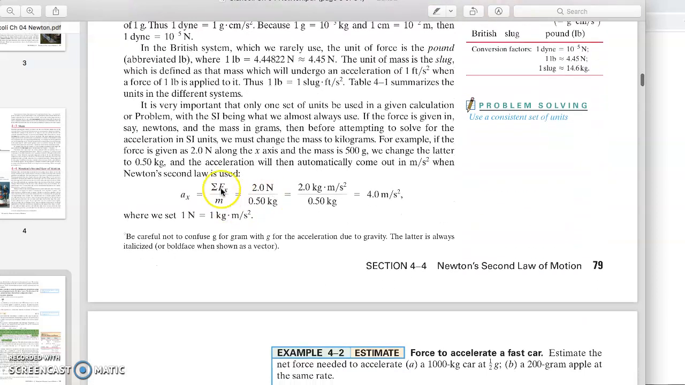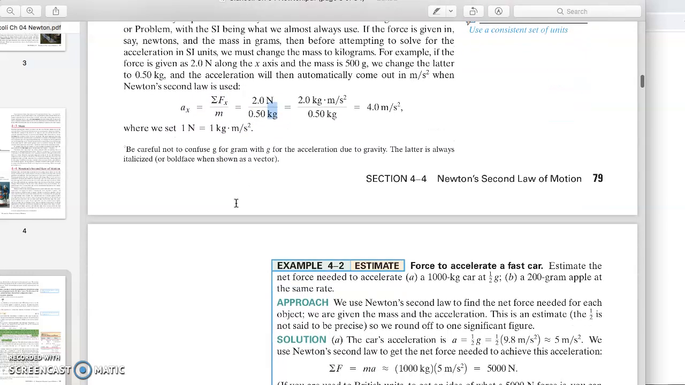All right. And here you can see that there is an example. You can go through this example, but you have to pay attention that if we have a mass in grams and you are asked to find the acceleration, then you have to convert it into kilograms, because again, Newton is in kilogram meter per second square.